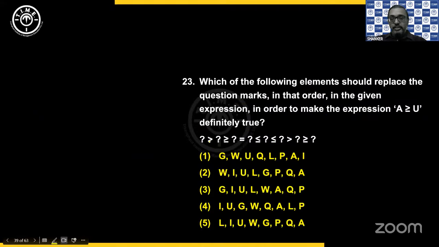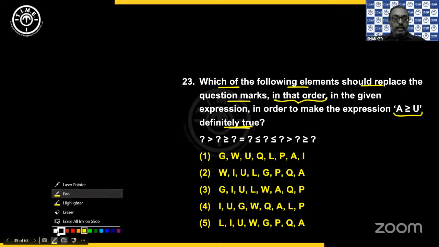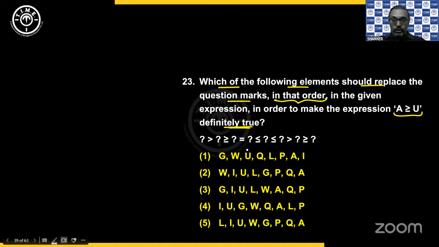Right. Next again. Now this time inequalities are already given. Which of the following elements should replace the question marks in that order so as to make A greater than or equals U definitely true. So you just now have to look at the letters A and U. So here you have U to A. Means 3rd, 4th, 5th, 6th, I have to check.